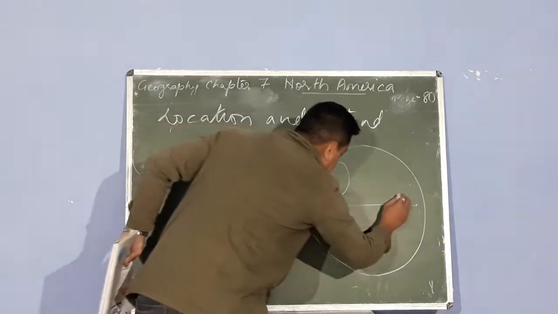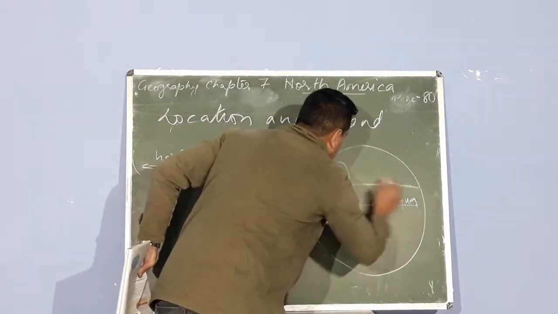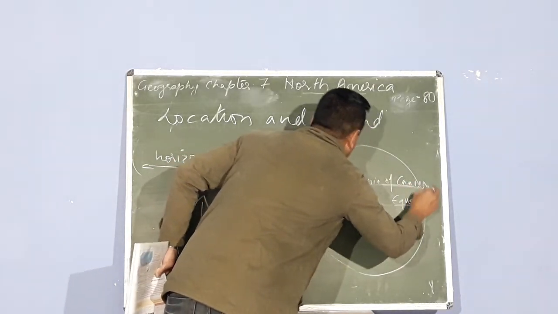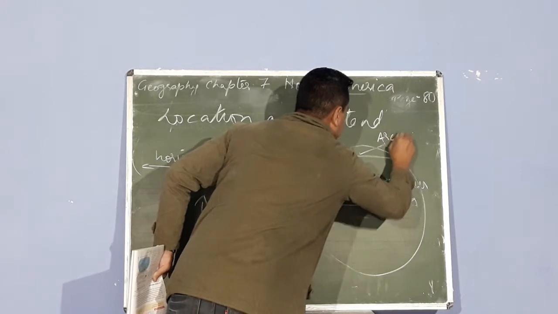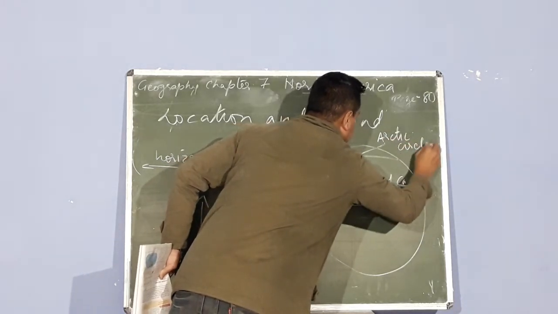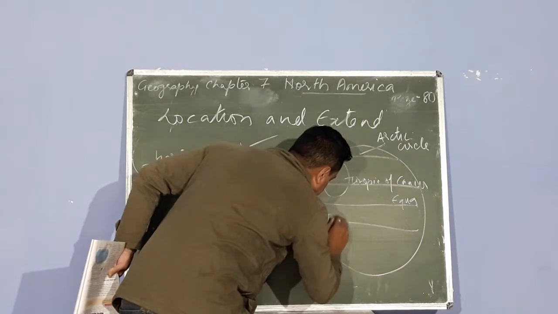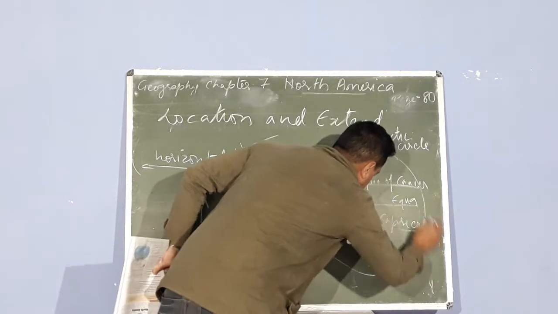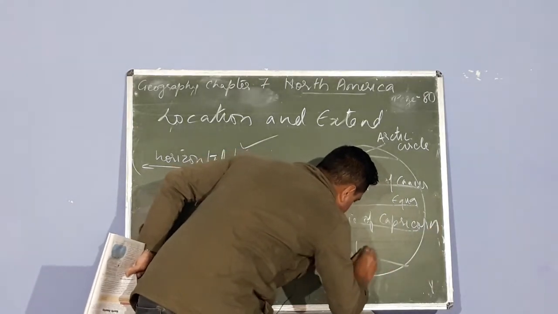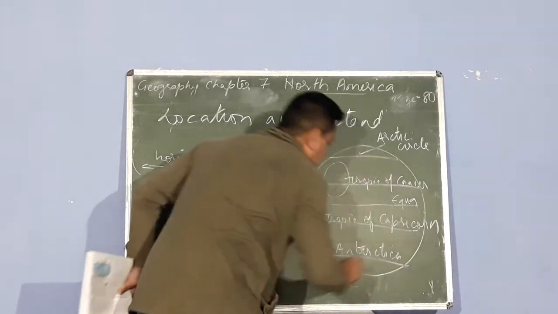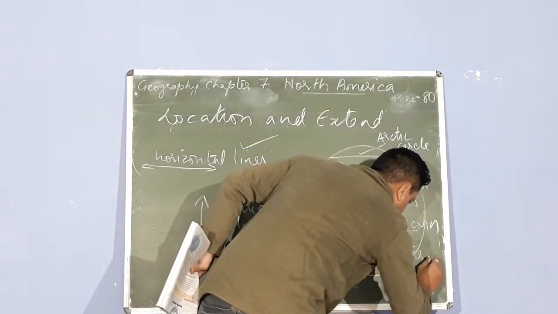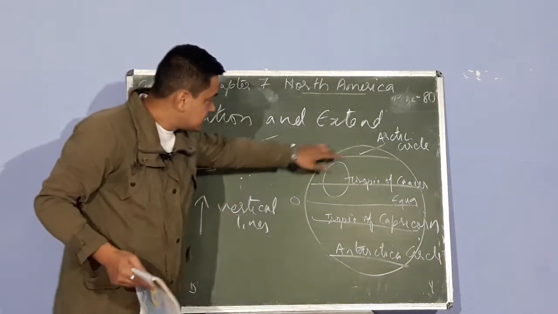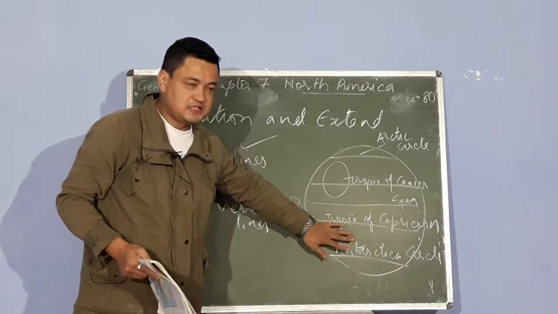So these are the equator, Tropic of Cancer, Arctic Circle, Tropic of Capricorn, and Antarctic Circle. So these are the 5 important latitudes.